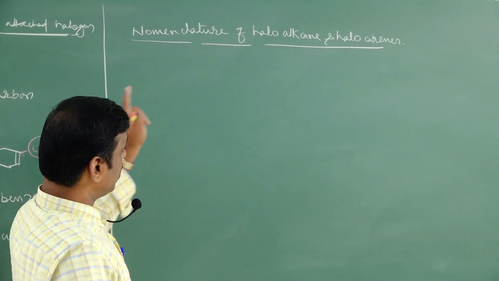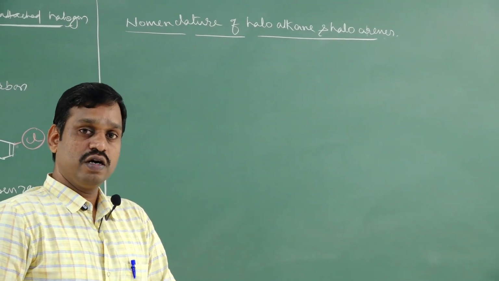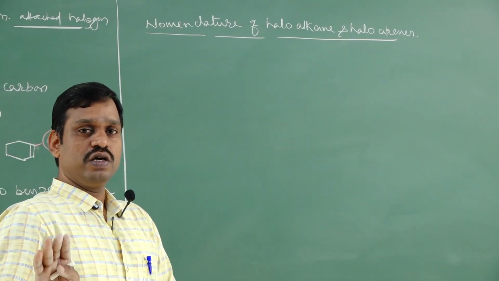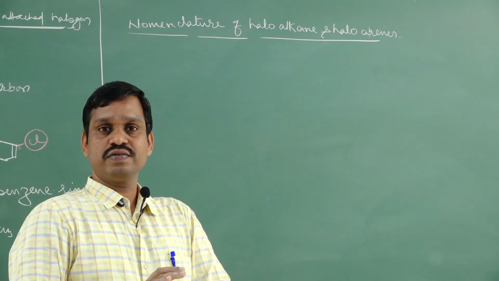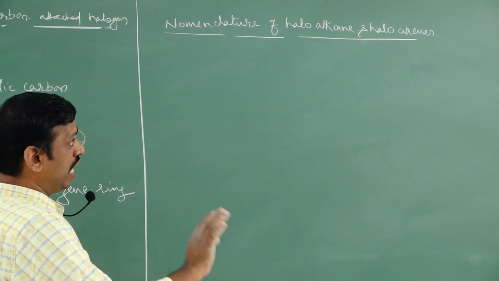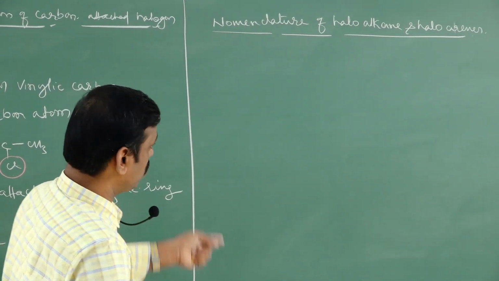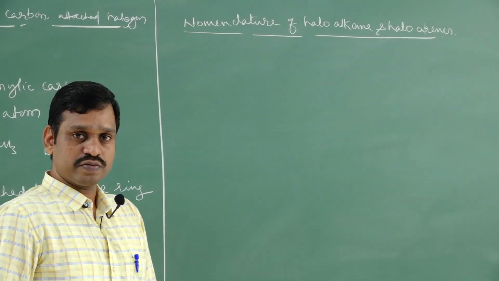This is particularly IUPAC nomenclature. We study IUPAC nomenclature, but along with IUPAC nomenclature, common nomenclature is also important. Students, don't neglect common nomenclature. Common nomenclature is as important as IUPAC, so you need to study both IUPAC as well as common nomenclature.